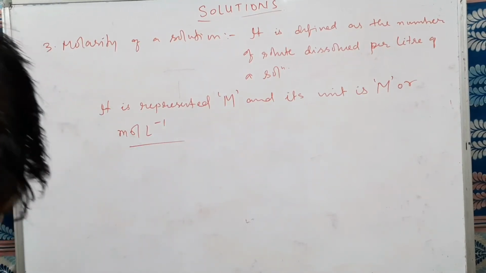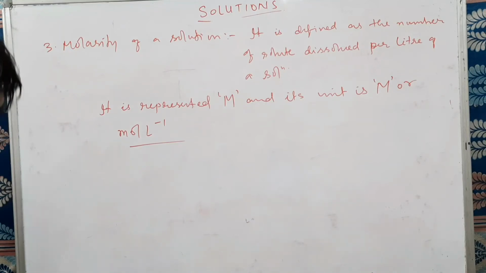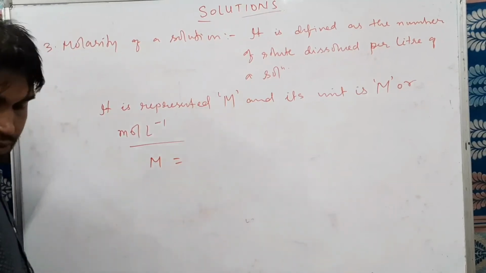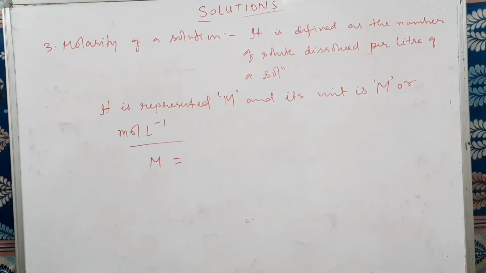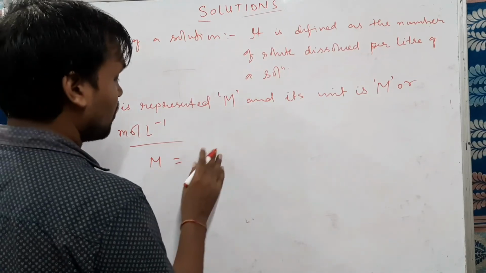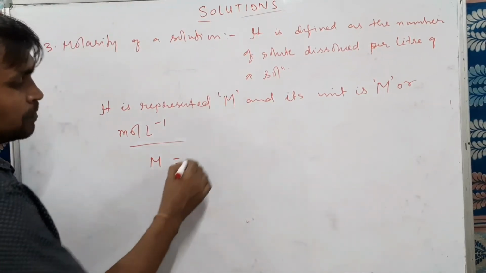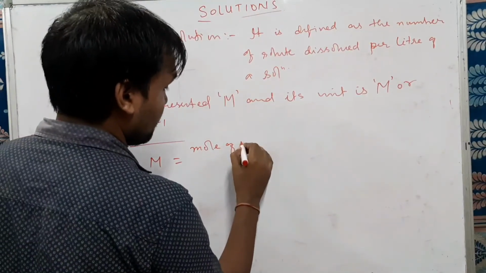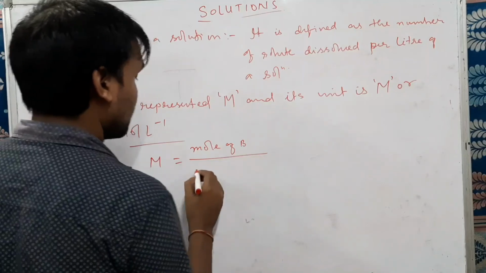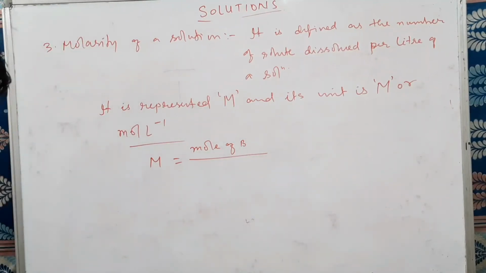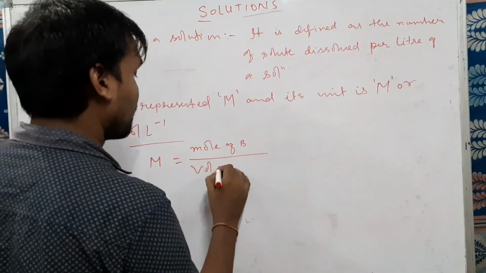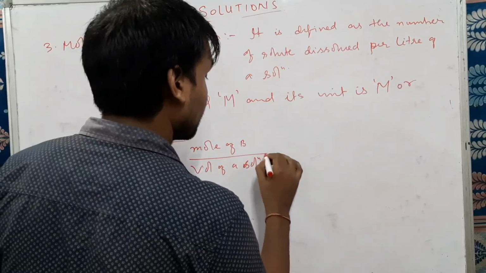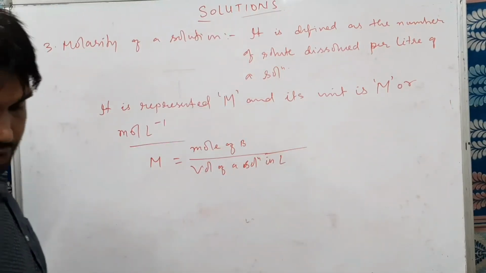Let us see. Mathematically we will express it like this: molarity M equals moles of solute, number of moles of solute, that is B, by volume of the solution in liter.